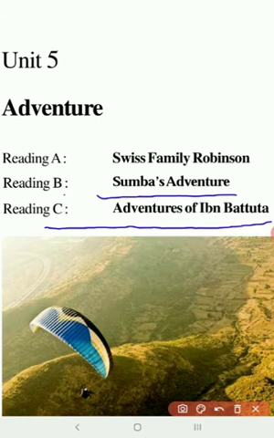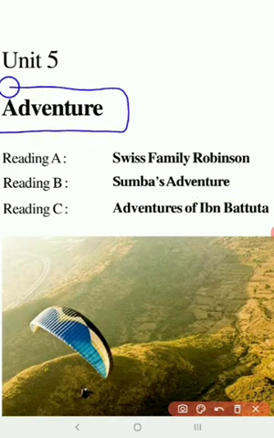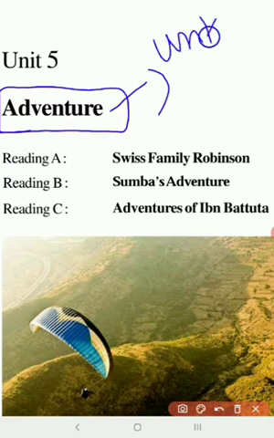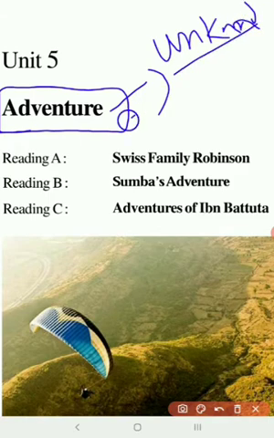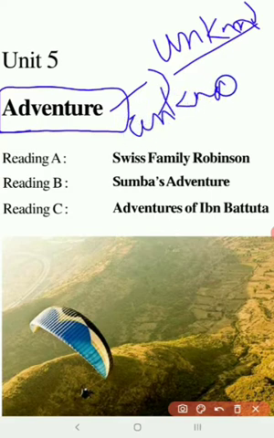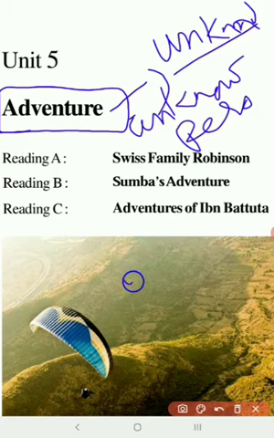Now, before we begin this poem, we will study what we mean by adventure. I don't know whether you know what we really mean by adventure. Adventure means we go to unknown places, places which we have not seen. Then we meet unknown fears, unknown persons, unknown events. So we call all this adventure.